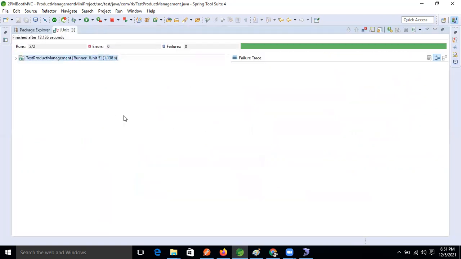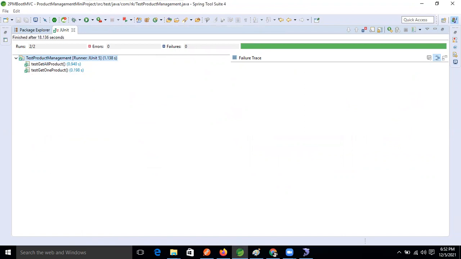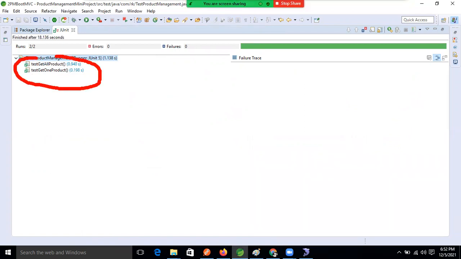Check the JUnit console now, guys. Two methods are running, right? See, test get all product and get one product, both are successful. Both are success. Correct. Now if you want to give our own choice of name, does anyone remember that annotation?